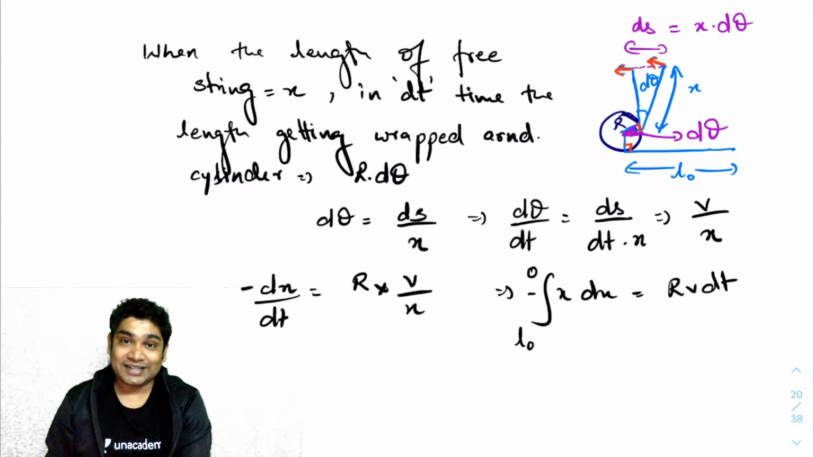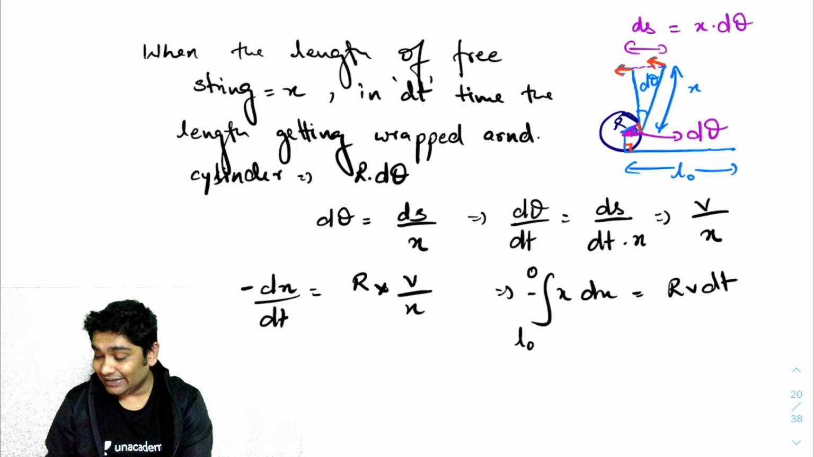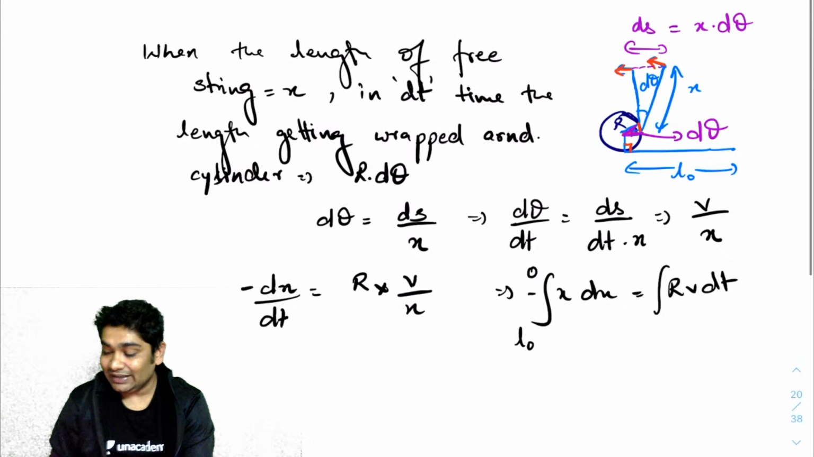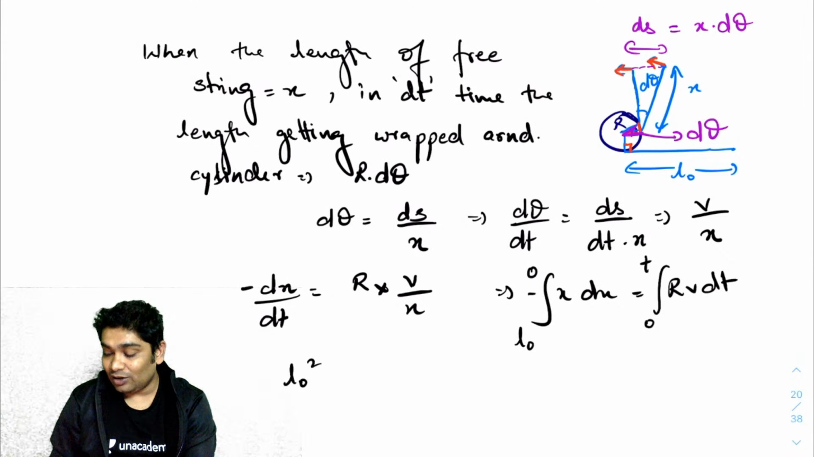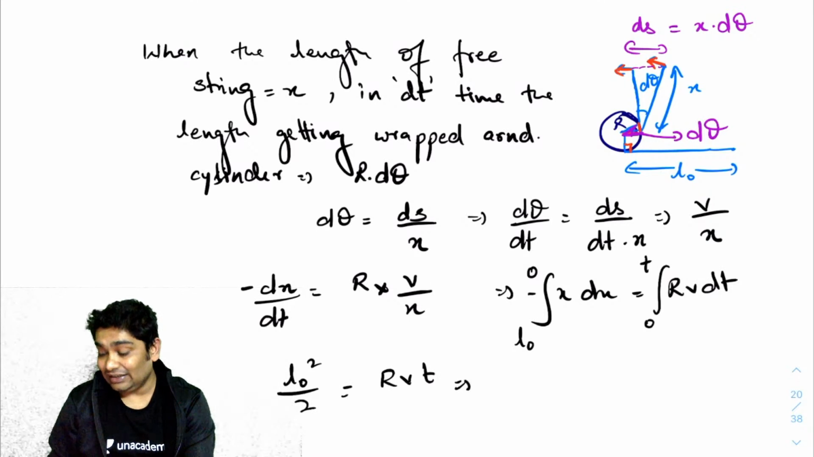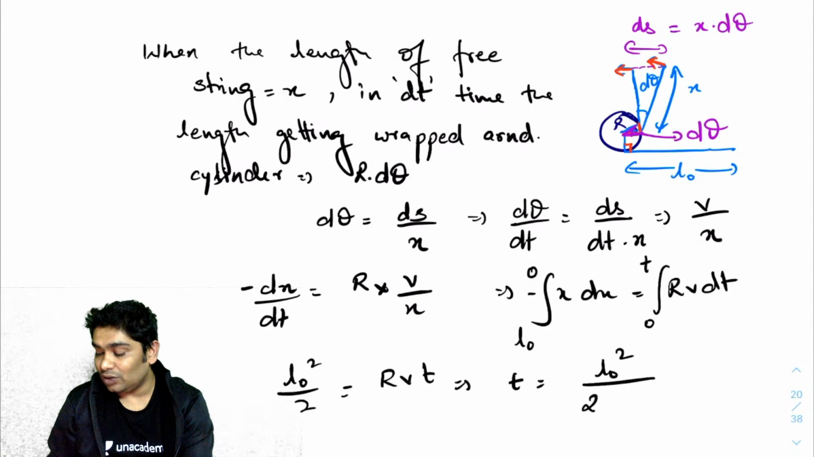So all you need to do is integrate this and integrate this from t equals 0 to t equals t. What you would have realized is that L naught square by 2 would be equal to R V T, and that would have given you the time in which the string gets wrapped up: L naught square over 2 R V. That would have been your answer.